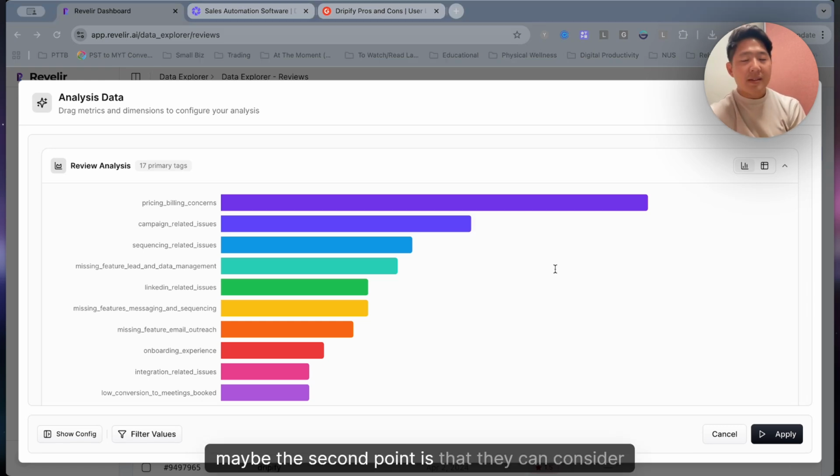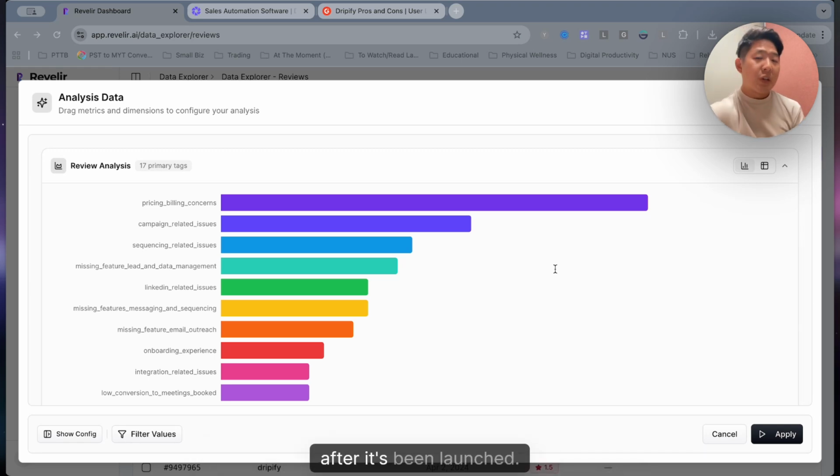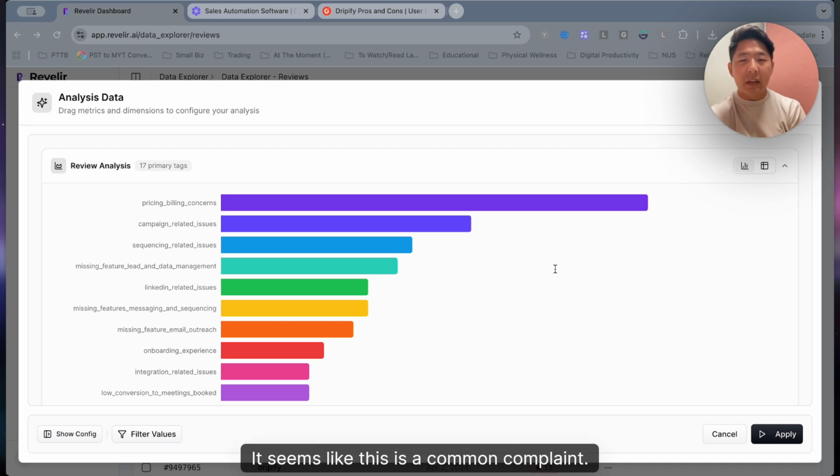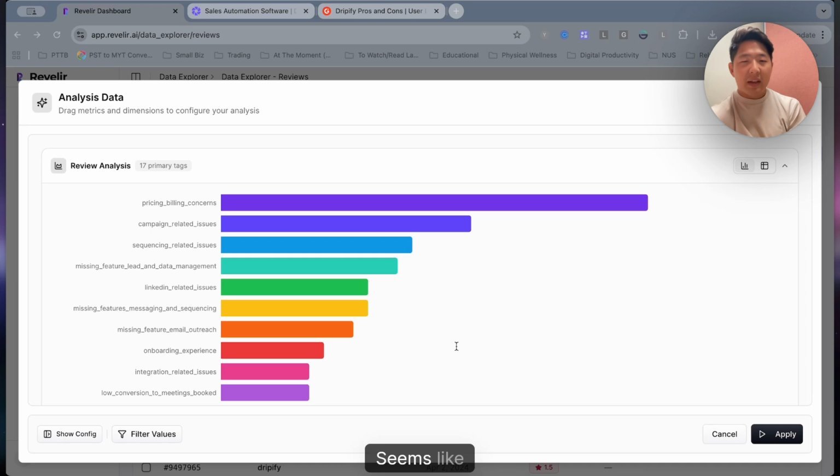Maybe the second point is that they can consider being a bit more flexible in allowing users to edit campaigns and sequences after it's been launched. It seems like this is a common complaint. And finally, to consider relooking at issues that users are facing with LinkedIn Recruiter and LinkedIn Sales Navigator. It seems like such issues have been repeating.